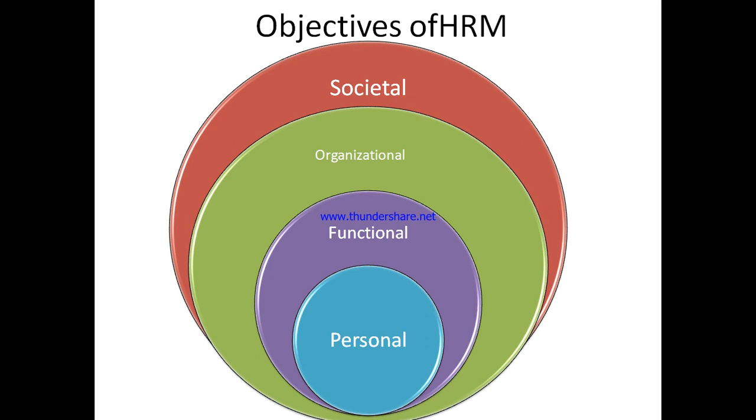Then comes the personal objective of human resource management, which actually takes care of the individual needs and aspirations of the employees, and it also takes care of their personal goals, and it assists and helps the employees to achieve their personal goals because of which they have joined the organization, at least as far as these goals enhance the individual contribution to the organization.